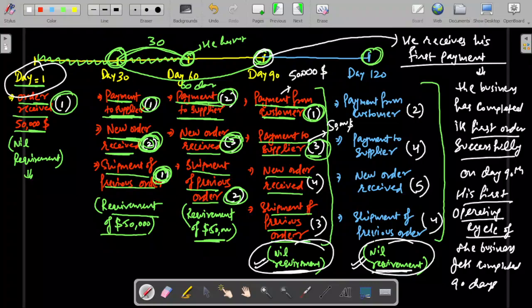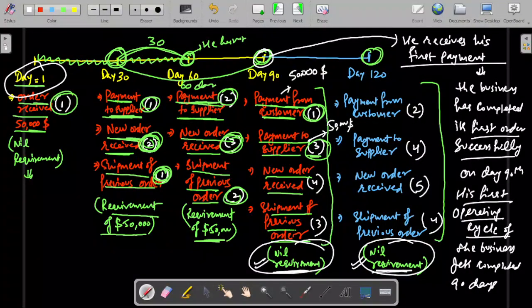Remember that I have taken a lot of presumptions in this example. I have not considered any profit and loss in this example. I have ignored all the expenses that he has to incur in those 90 days, all those administration expenses, all those shipment expenses, all those taxes due to the government, all those salary to the employees, all those electricity expenses, many other expenses I have ignored. These expenses shall also increase his funds requirement in the business. I have taken just a simple and plain example for you to understand here.